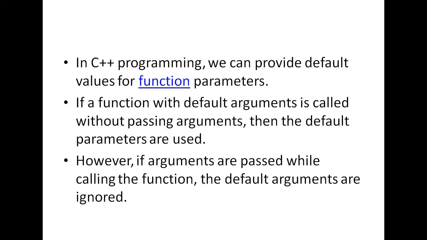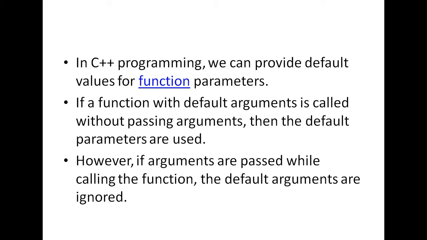In C++ programming, we can provide default values for function parameters. If a function with default arguments is called without passing arguments, then the default parameters are used.